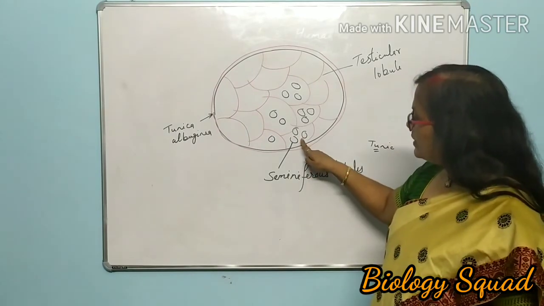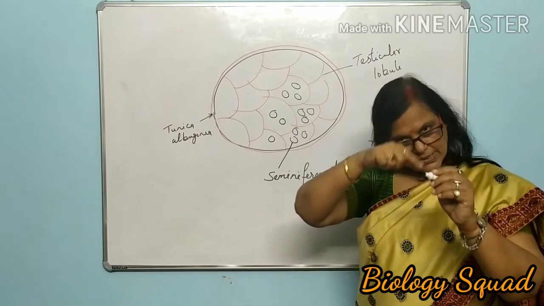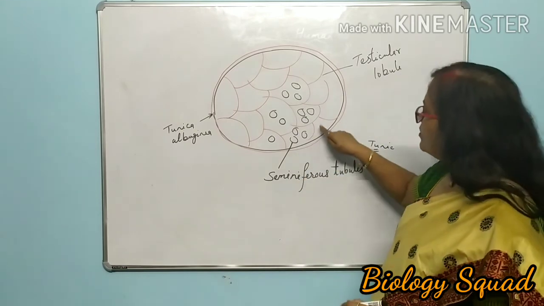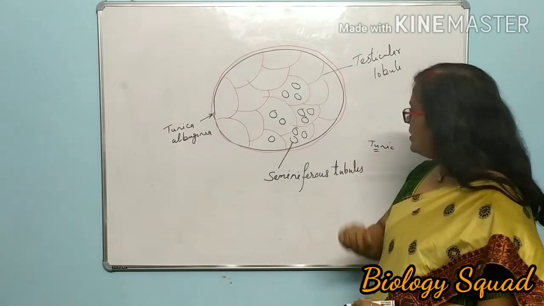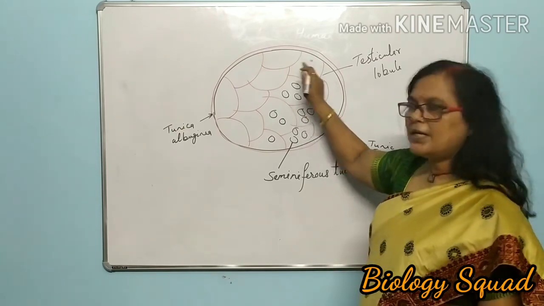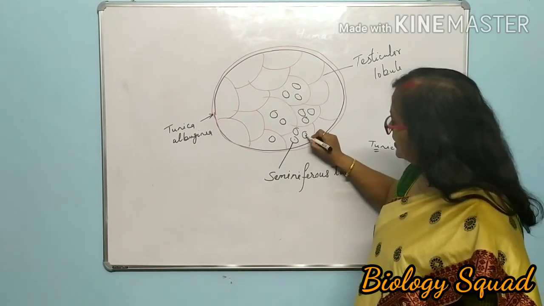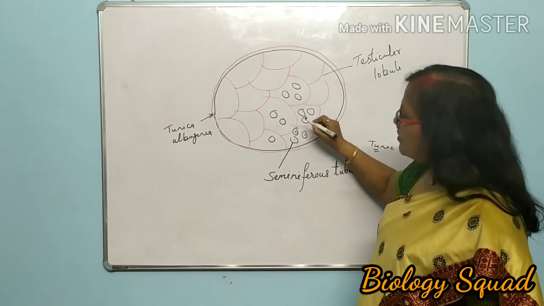So please remember, these are the highly coiled tubular structures present inside the testicular lobules, in each compartment, and in these seminiferous tubules sperms are formed.